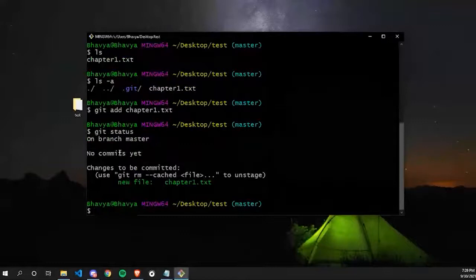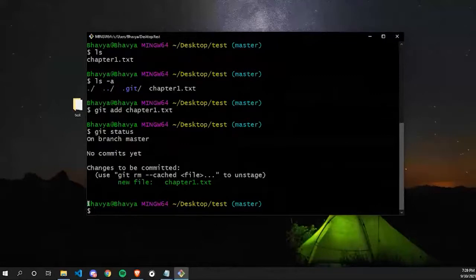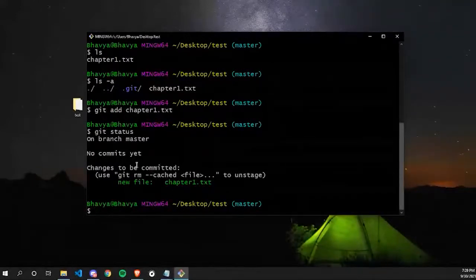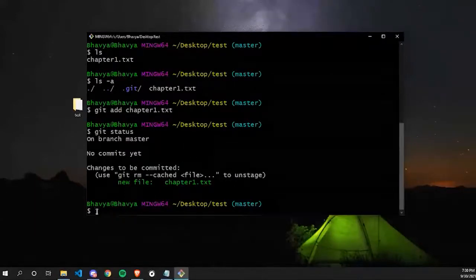The git status command checks what's inside my staging area. As you can see, it's showing me in green color that my chapter1.txt is inside my staging area and it is ready to be committed, or I can say it is ready to get saved.